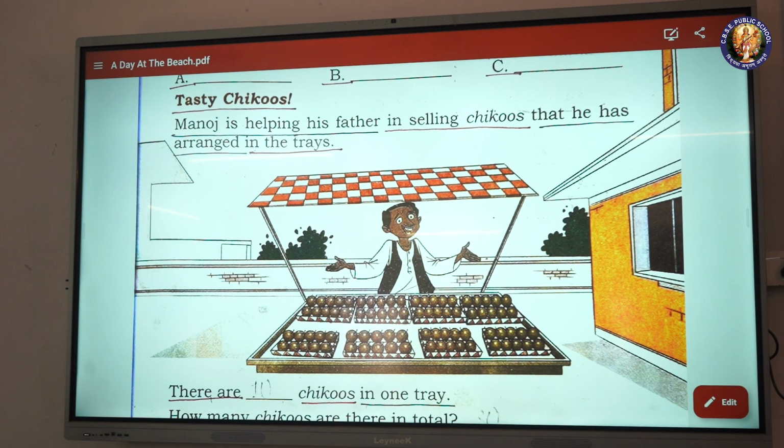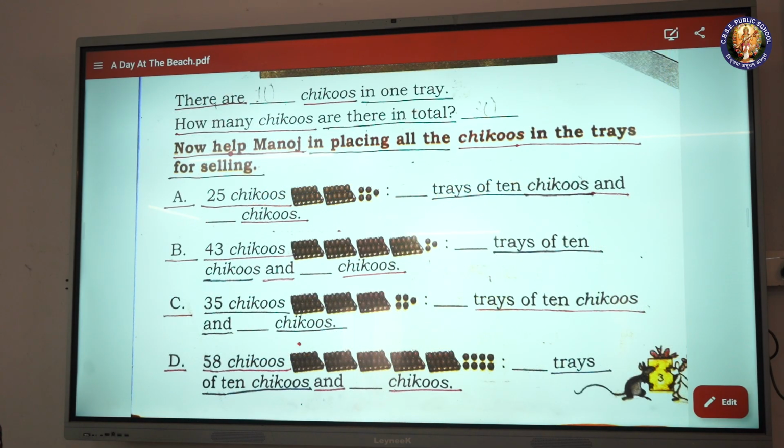Tasty chikus. Manoj is helping his father in selling chikus that he has arranged in the trays. There are blank chikus in one tray. How many chikus are there in total? Now help Manoj in placing all the chikus in the trays for selling.